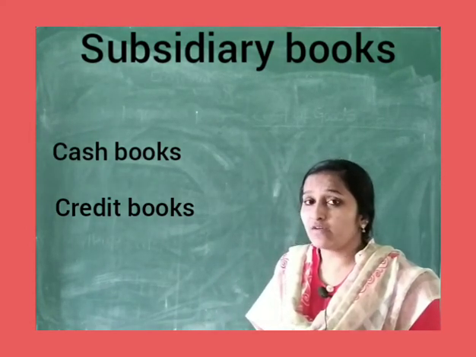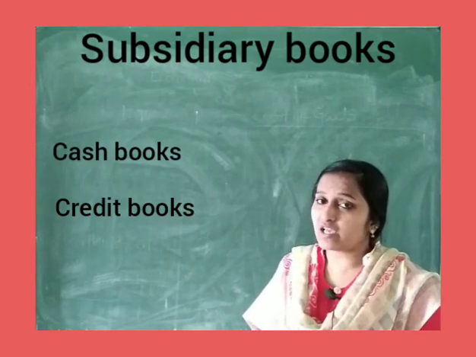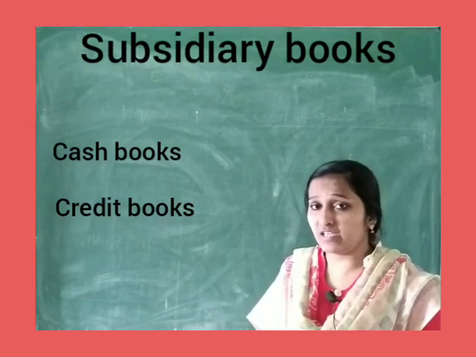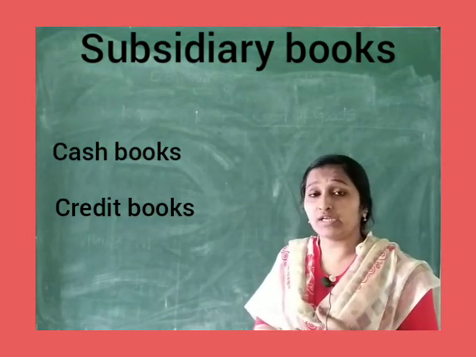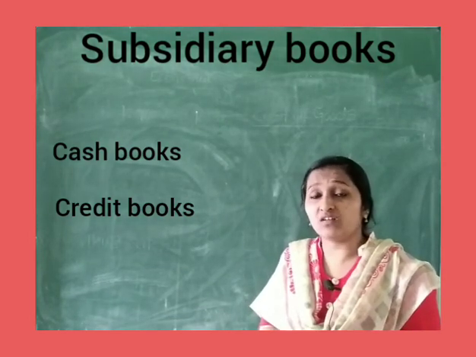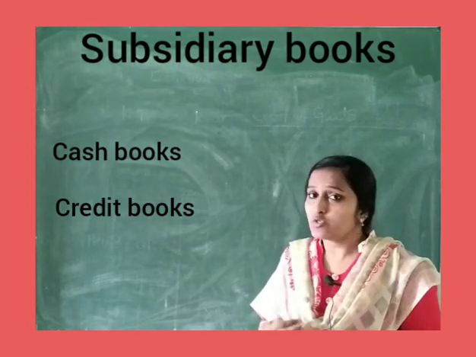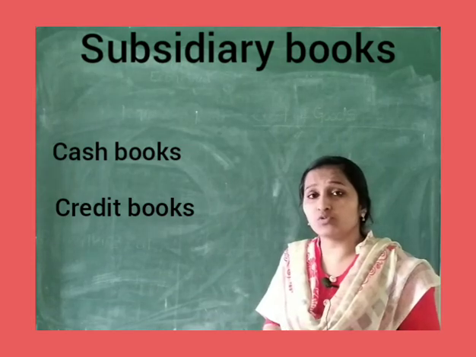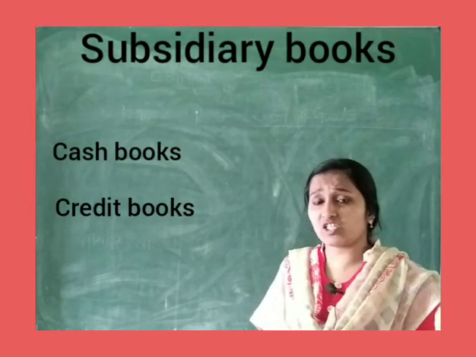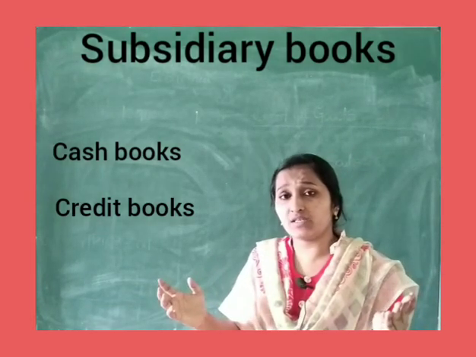What are those types? Number one is cash book, the other one is credit books. So subsidiary books are segregated based on cash books and credit books. Before we start the types of cash books and credit books, you should know what a cash book actually is and when we call them credit books.